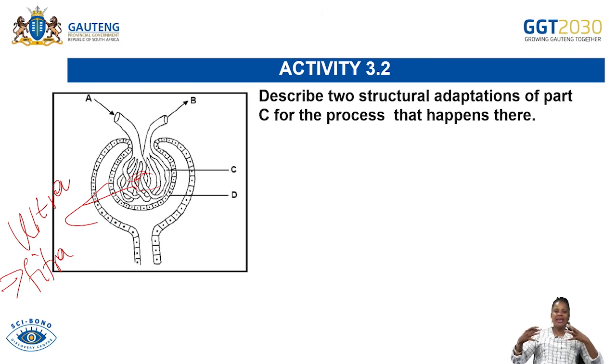Now, how are these blood capillaries adapted to perform the filtration process? How are they made so that they are able to perform this process? Remember, the process that is taking place is ultrafiltration. So in other words, you must talk about the manner in which these blood capillaries are made for them to be able to perform the ultrafiltration.